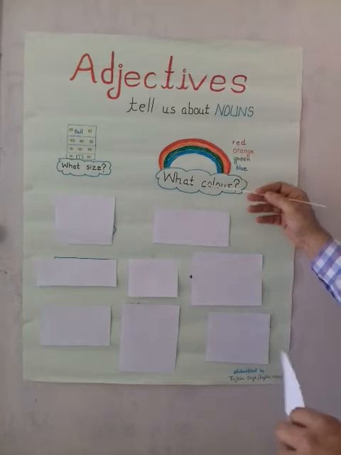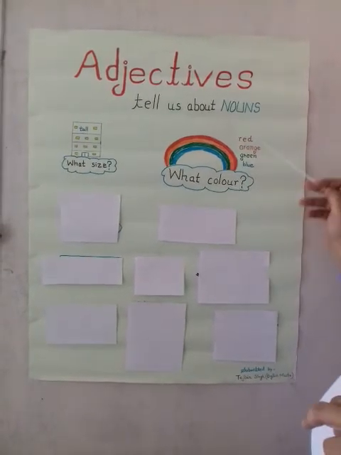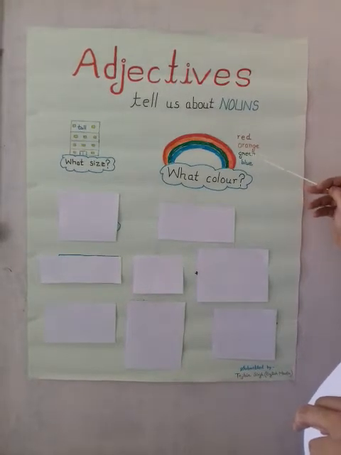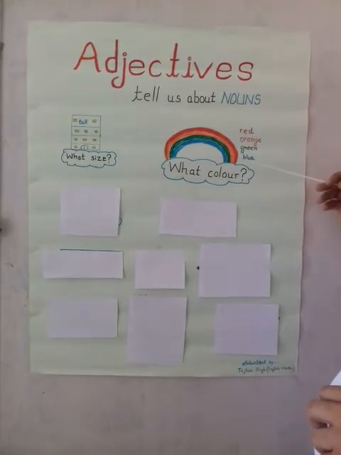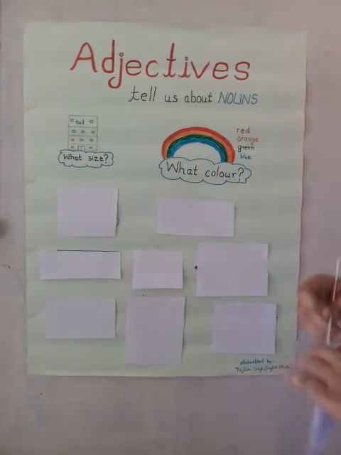The adjectives also tell us what is the color of the noun. Like for example, red, orange, green, blue. These all are adjectives because they are the names of the colors.